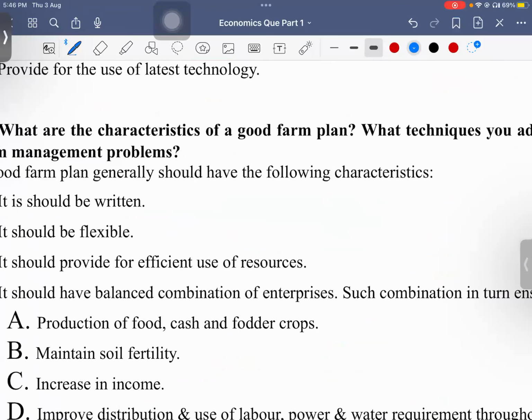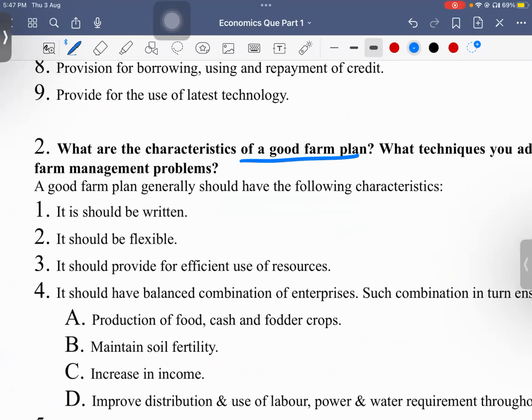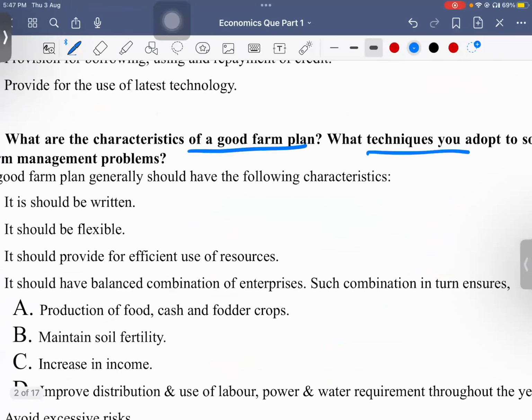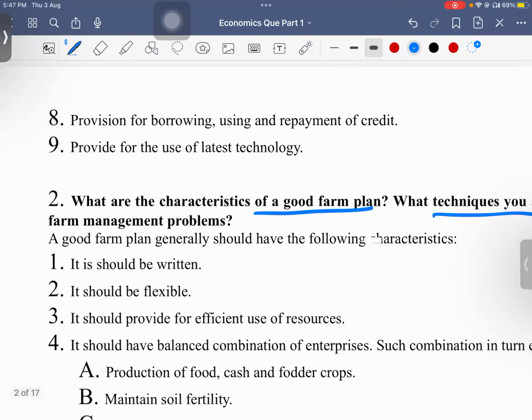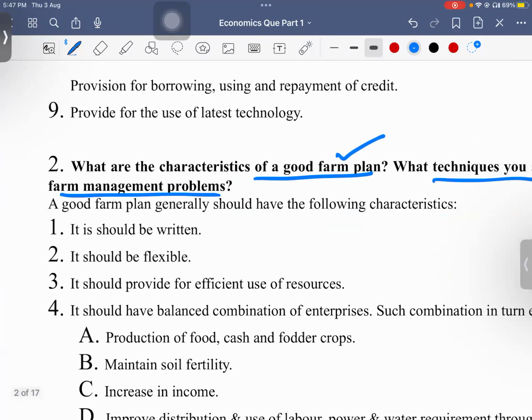The next question is also a PYQ. What are the characteristics of a good farm plan? What techniques do you need to adopt for farm management problems? This is the same, all these points are the same.